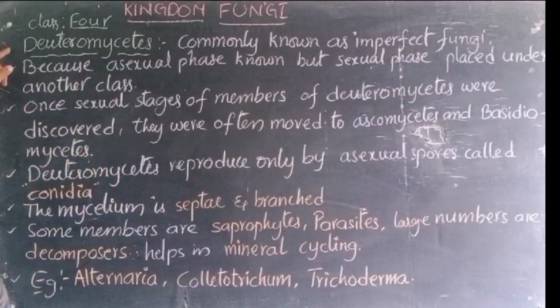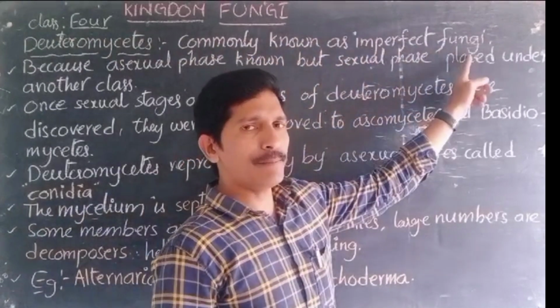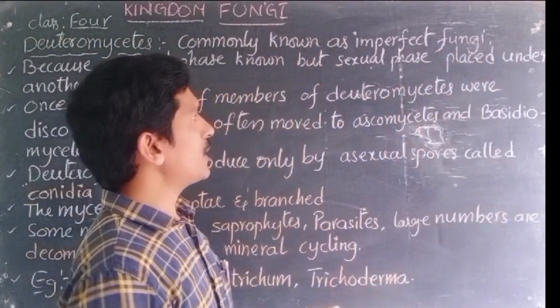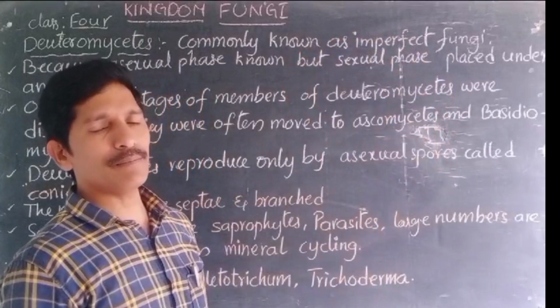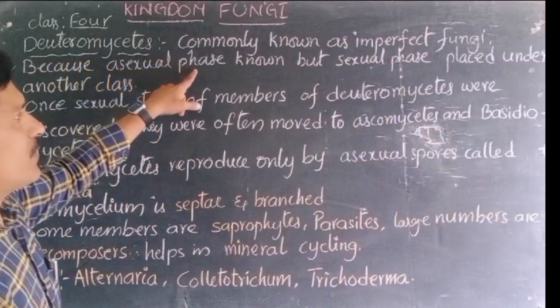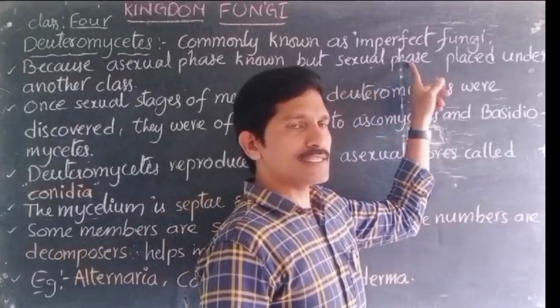Deuteromycetes are commonly known as imperfect fungi. Imperfect is quite opposite to perfect. It shows that it is not perfect. It is an imperfect fungi. Why is it called imperfect fungi? Because the asexual phase is known, but the sexual phase is unknown.